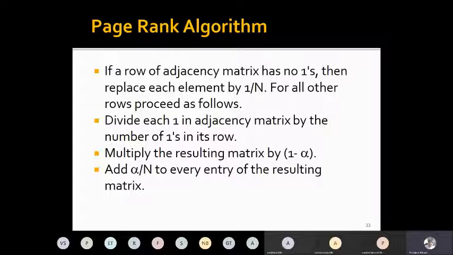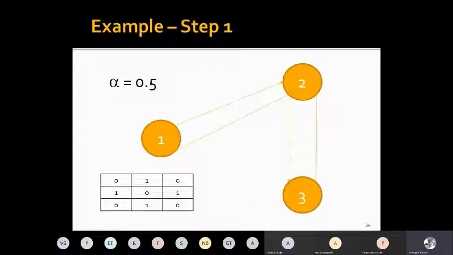Why? Because here again is the total number of web pages in my corpus. For all other rows, proceed as follows. Divide each one in the adjacency matrix by the number of ones in its row. So in this particular graph or set of web pages, we do not have disjoint nodes. So we start from the second step. So what is the second step?